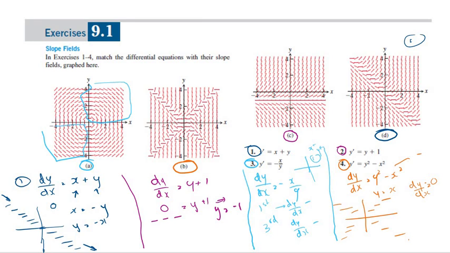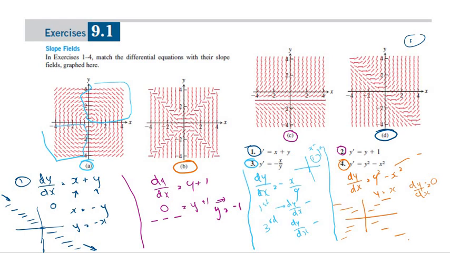And in the fourth equation, whatever x value it takes, whether it's negative or positive, when x is equal to y, dy over dx is 0. So we see that's why we get a pattern of this nature.